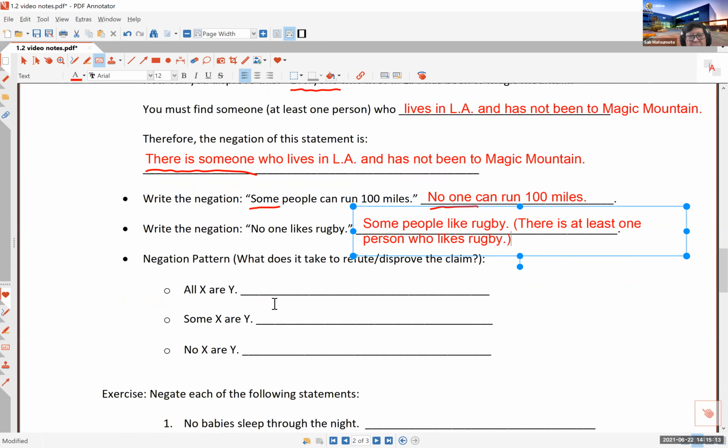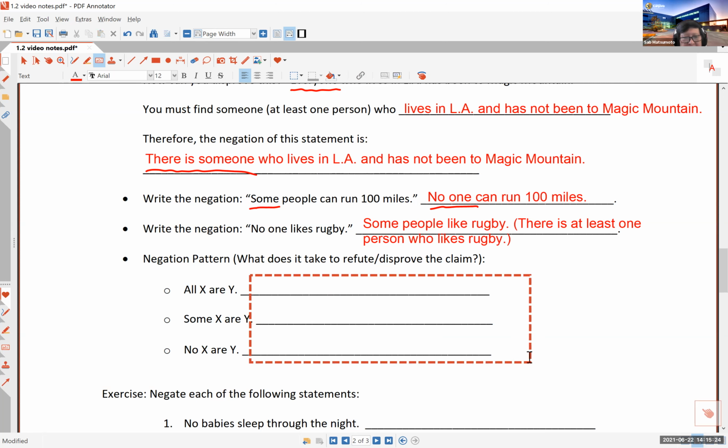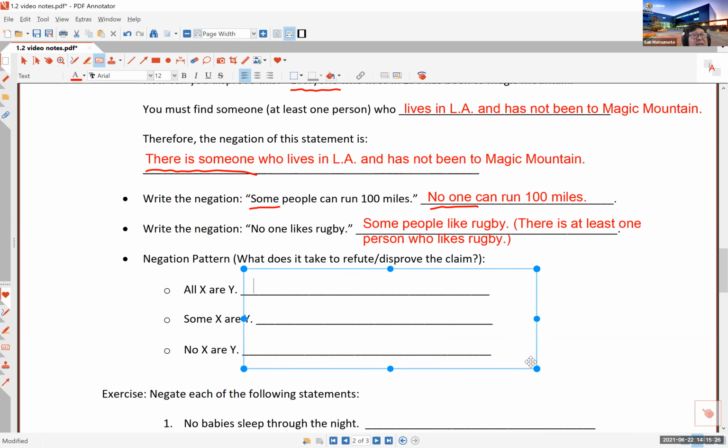So here's a pattern that you observe about negating sentences with quantifiers. And by the way, negation is just asking, what does it take to refute or disprove the claim? Let's try to write this down. If somebody says all x are y, the negation is some x are not y. For example, all young people watch TikTok. No, that's not true. Some young people do not. That's the negation.